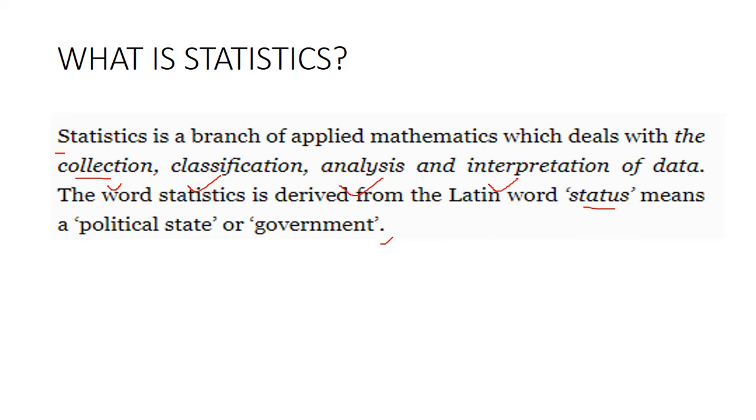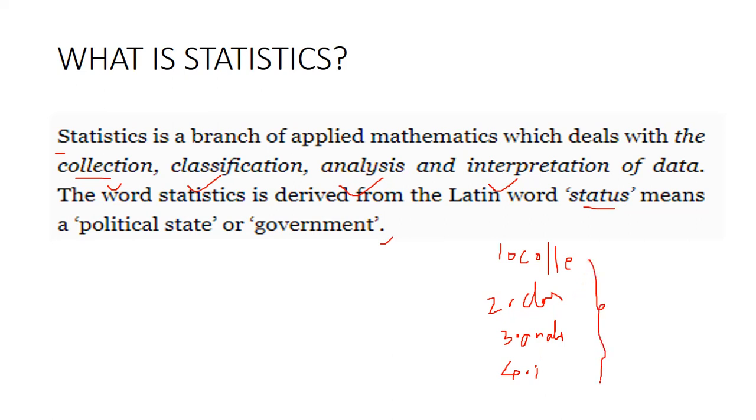The first step of a statistician is collection of data. After collection, then classification, which method you can apply, all that also comes under classification. Then analysis, which type of analysis you are applying, either testing or regression or correlation, all those things. The fourth thing is interpretation. Finally, what is your conclusion, that is the final step. These four steps are involved in statistics.